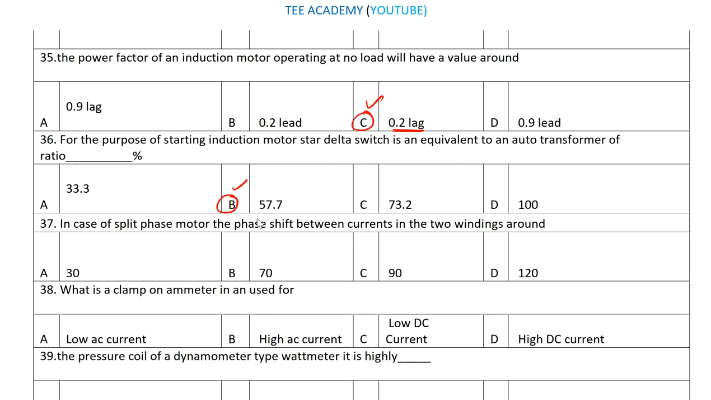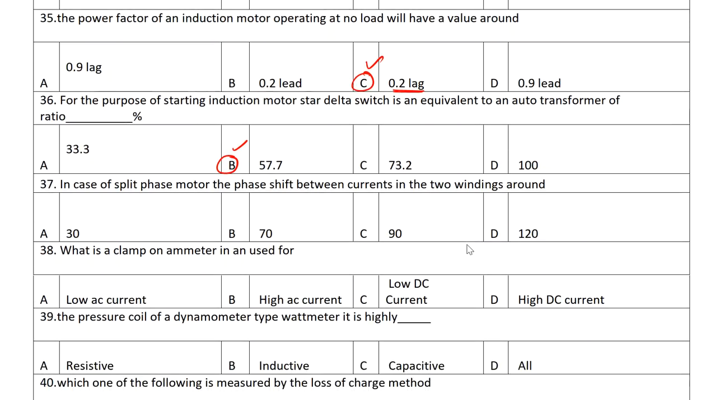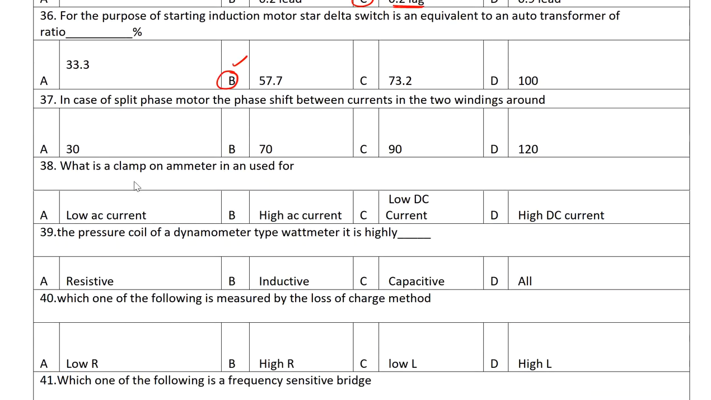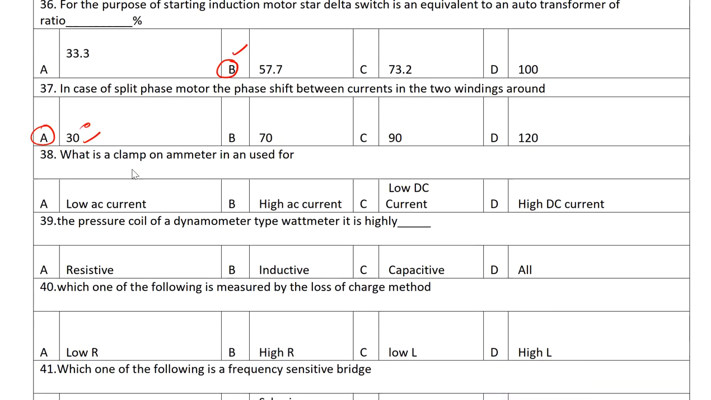Okay, next question. In case of split phase motors, the phase shift between the currents in the two windings is around. The options are 30, 70, 90, 120. So you know the answer for this question. It is 30 degrees.